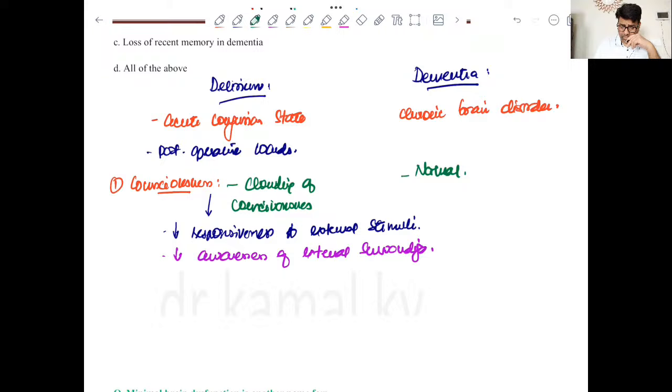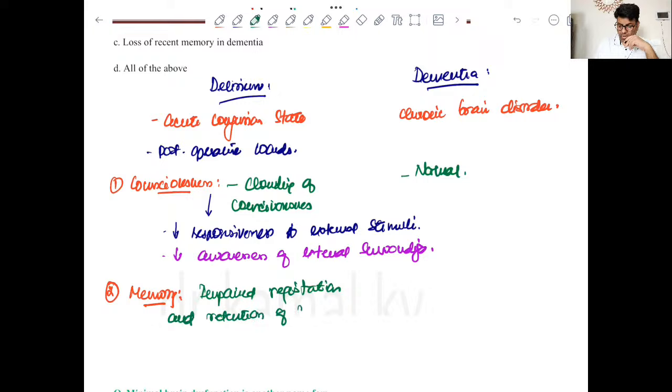Now the second important difference between the two occurs in terms of the effect on memory. In cases of delirium, there is impaired registration and retention of new memory. This is very important, new memory, right? Whereas in case of dementia, there is impairment of recent memory.